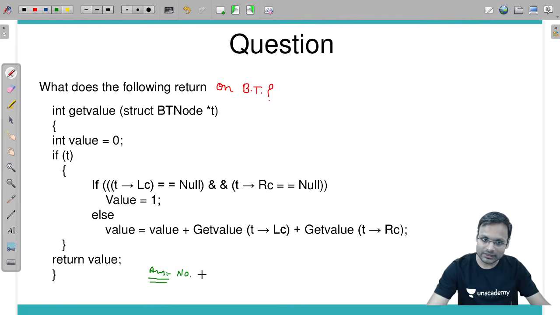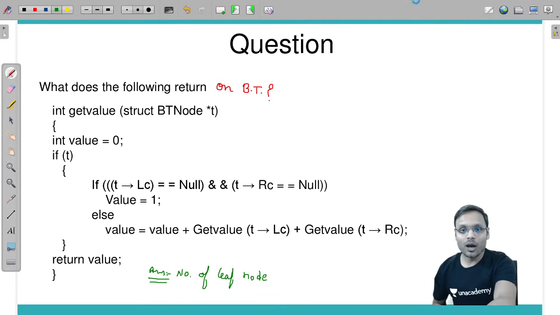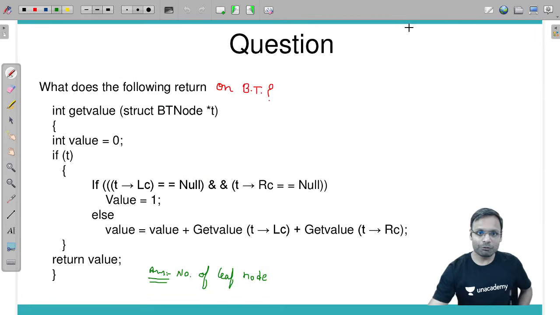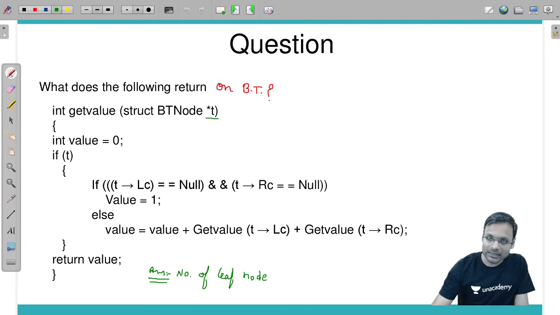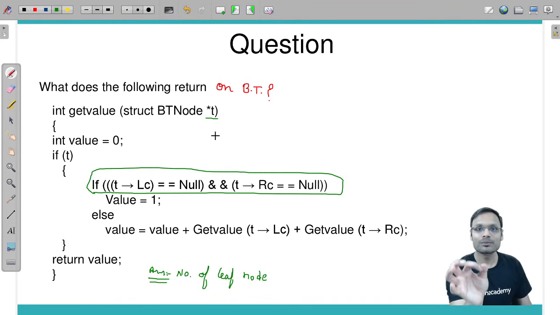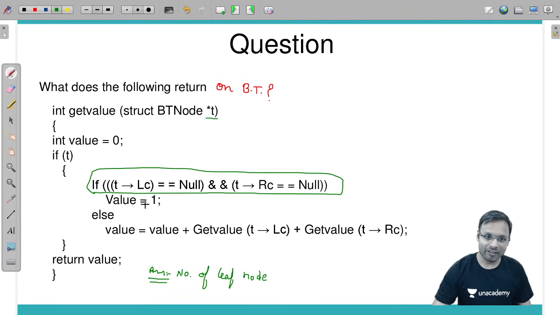Now look at this. This particular function you should be able to understand directly, without even executing it or without drawing the recursion tree. If you have called the get value function with a node pointer t, and t is pointing to a node, I am checking if t is pointing to a leaf node. You know that this is the condition for checking the leaf node. If t is pointing to a leaf node, then value becomes 1.